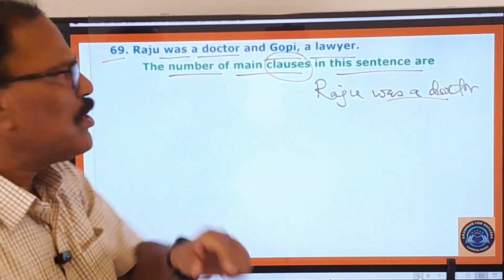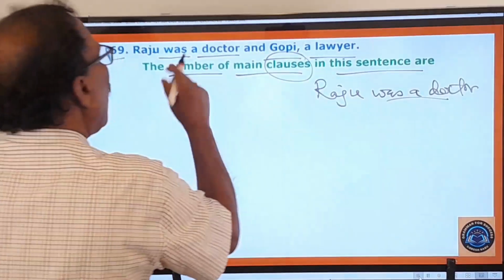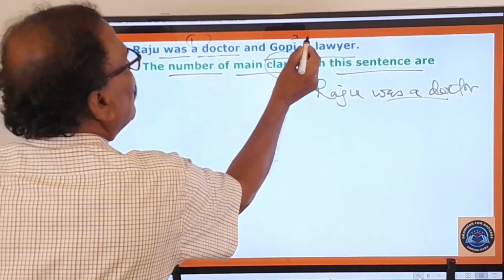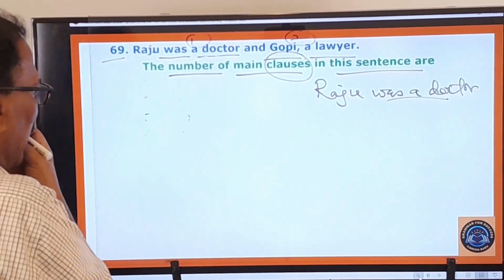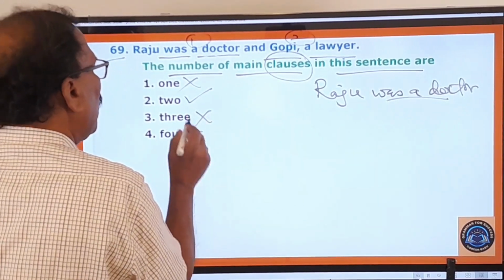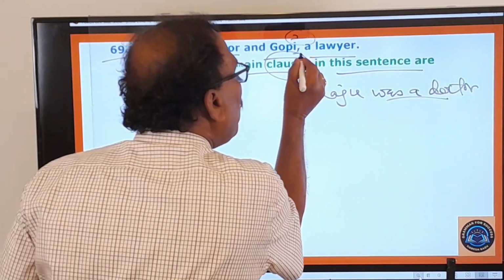Clause అంటే అది. So here, Raju was a doctor and Gopi a liar. And how many clauses are there? So you can see one, and this is the second one. Only two are there. Here you pay attention. One, no. Two, right. Three, wrong. Four, wrong. Only two are there because Raju was a doctor and Gopi, comma, a liar.